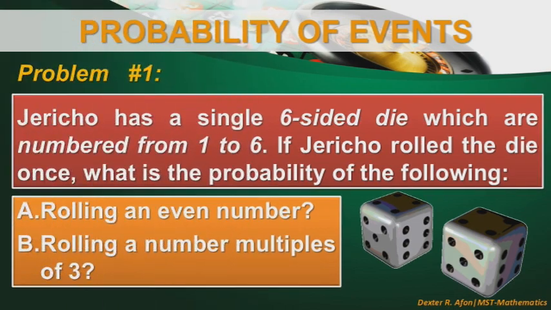I believe we are now ready for our first example. Problem number 1. Jericho has a single 6-sided die which is numbered from 1 to 6. If Jericho rolled the die once, what is the probability of the following? A. Rolling an even number. B. Rolling a number that is a multiple of 3.